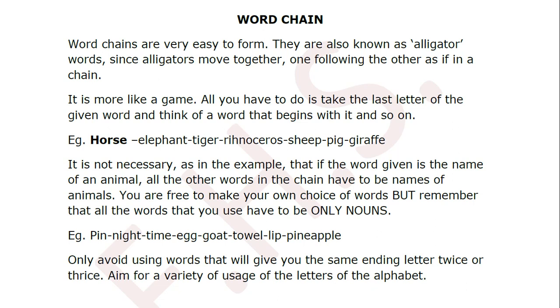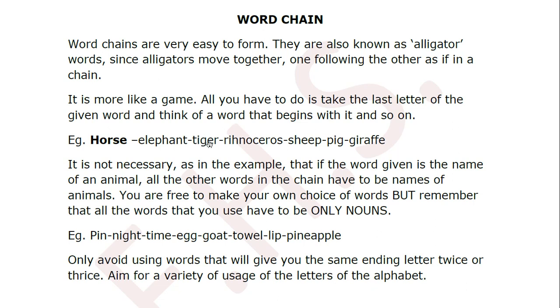All you have to do is take the last letter of the given word and think of a word that begins with it, and so on. Example. Now I will point out and show it to you. This is a word that's given. Okay, HORSE. Now you have to look at only the last letter, this E, and you will write a word beginning with E. So here, beginning with E, elephant. What does elephant end with? Ends with T. So you find a word starting with T, that is tiger.